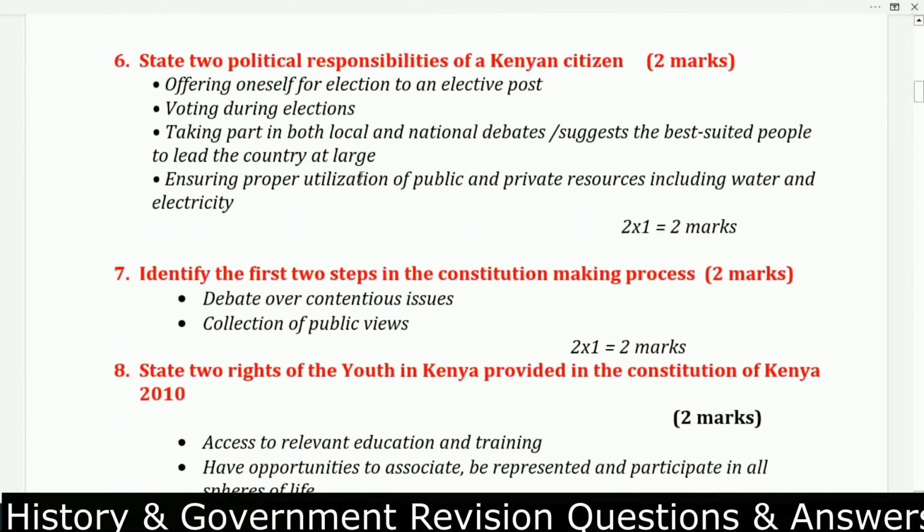Question number 6. You are told to state 2 political responsibilities of a Kenyan citizen. Number 1, offering oneself for election to an elective post. That one is a responsibility. Number 2, voting during elections. Number 3, taking part in local and national debates, or suggesting the best suited people.